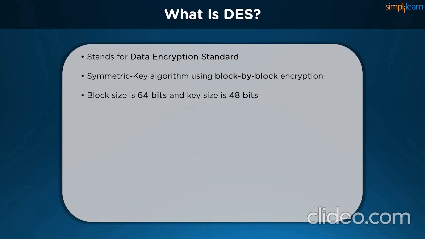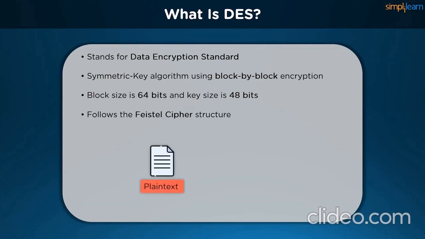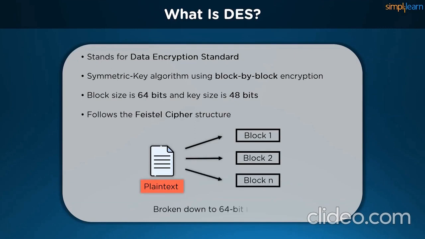It uses 48-bit keys during the encryption process and follows a specific structure called the Feistel cipher structure during the entire process. It is a symmetric key algorithm, which means DES can reuse the keys used in the encryption to decrypt the ciphertext back to the original plaintext. Once the 64-bit blocks are encrypted, they can be combined together before being transmitted.